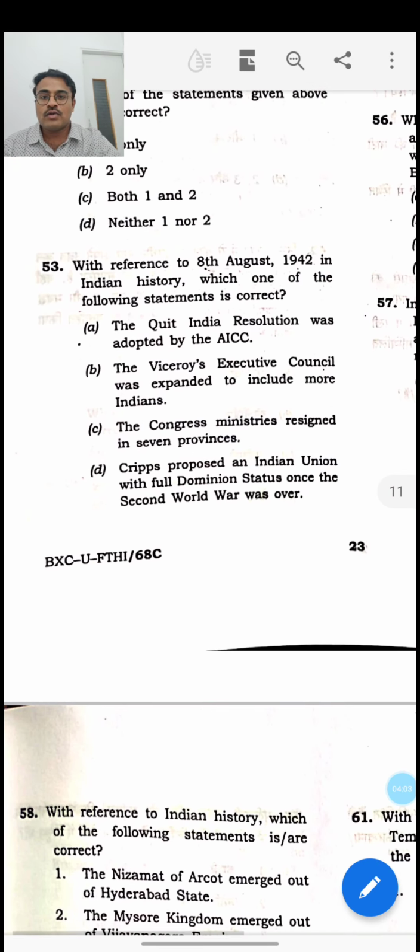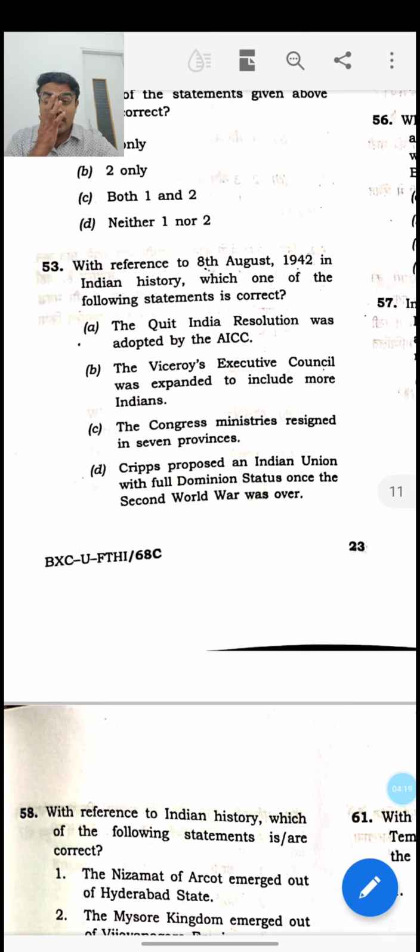Then, with reference to 8th August 1942 in Indian history, which one of the following statements is correct? The Quit India resolution was adopted by the All India Congress Committee. See, the Quit India movement is also known as the August Revolution.